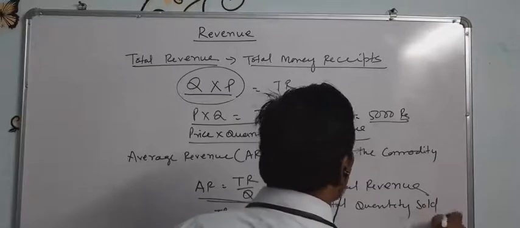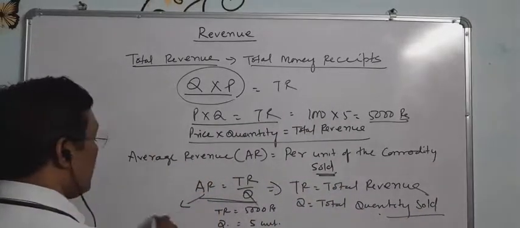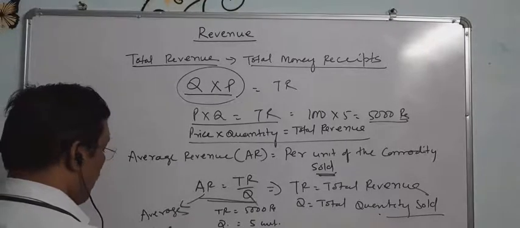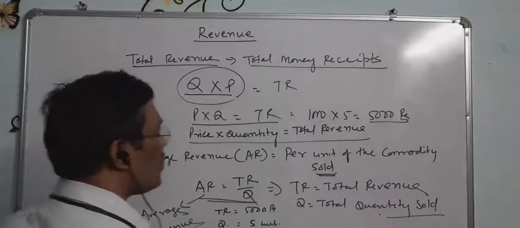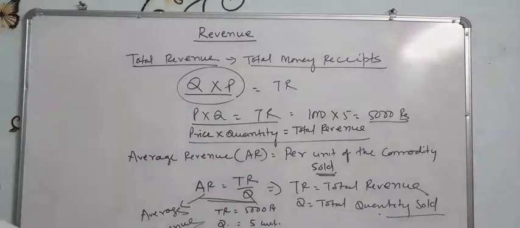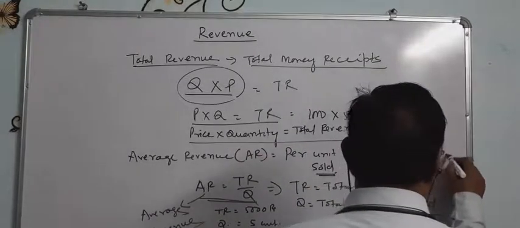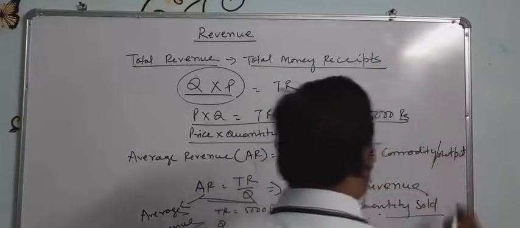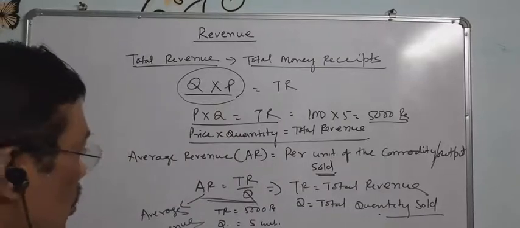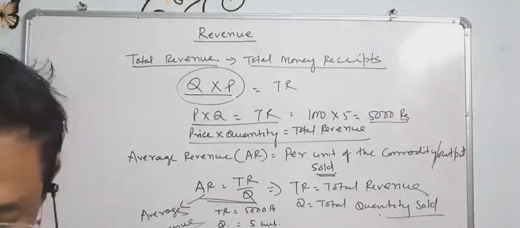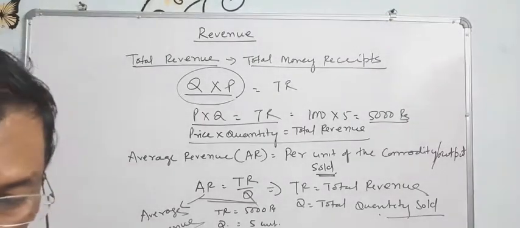Quantity sold. And AR is that average revenue. So this is called average revenue. Average revenue is that per unit of commodity or per unit of output sold. Per unit of commodity or per unit of output sold, that is called average revenue. Next is marginal revenue.